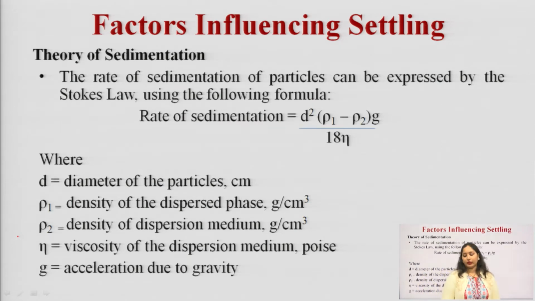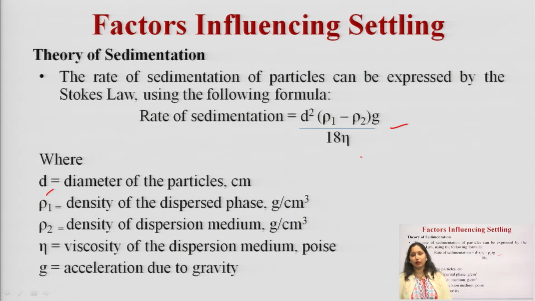Now, theory of sedimentation. The rate of sedimentation of particles can be expressed by Stokes law using the following formula. Rate of sedimentation is equal to d square (rho 1 minus rho 2) g upon 18 eta, where d is the diameter of the particles in centimeter, rho 1 is the density of the dispersed phase, rho 2 is the density of the dispersion medium, eta is the viscosity of the dispersion medium in poise, and g is the acceleration due to gravity.